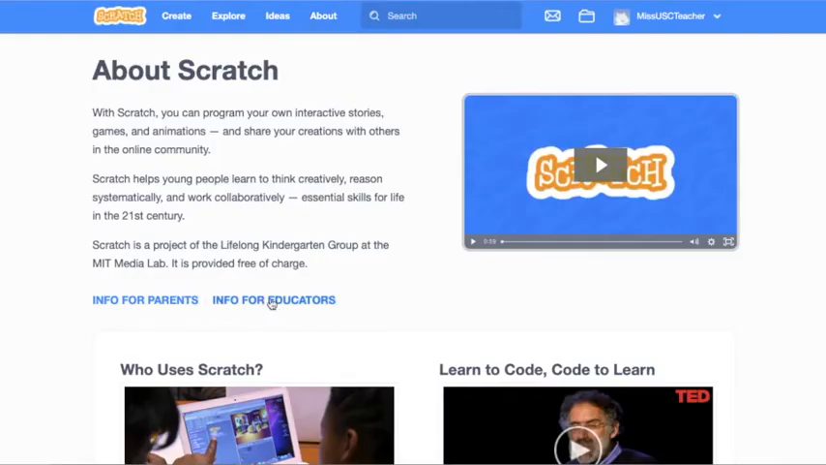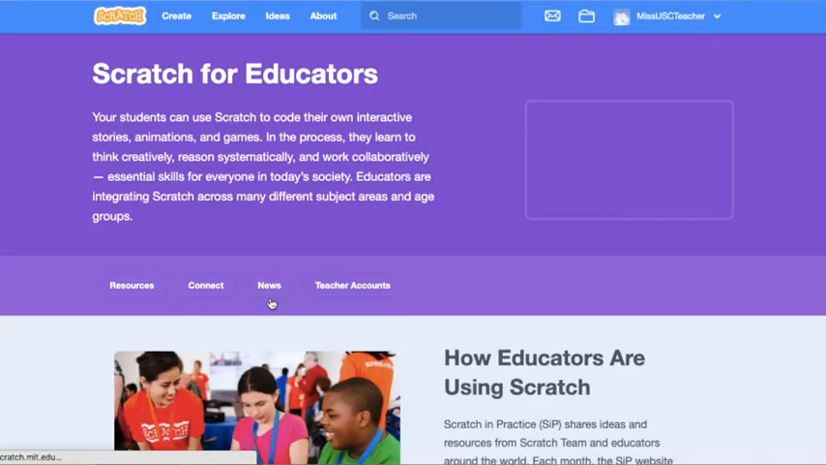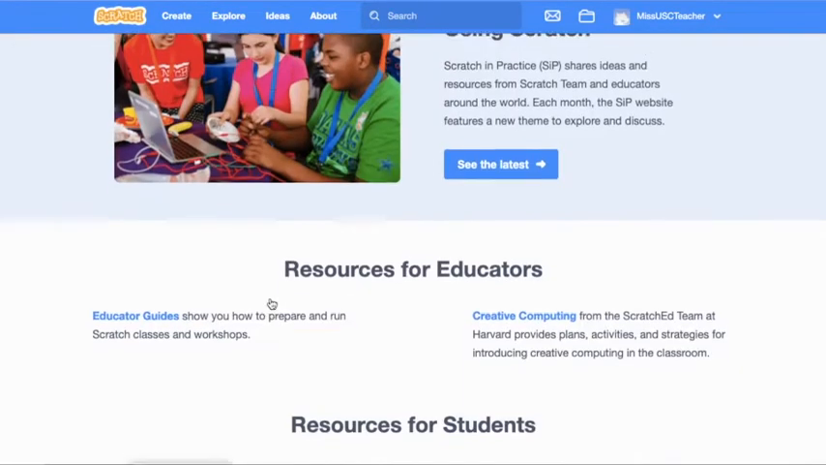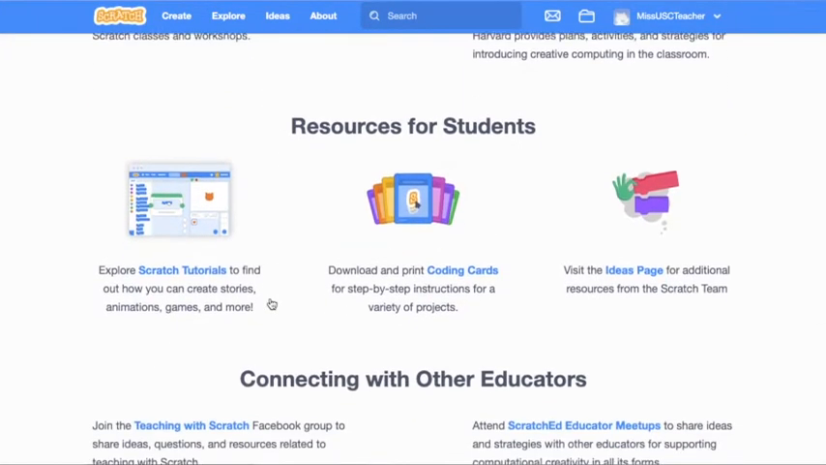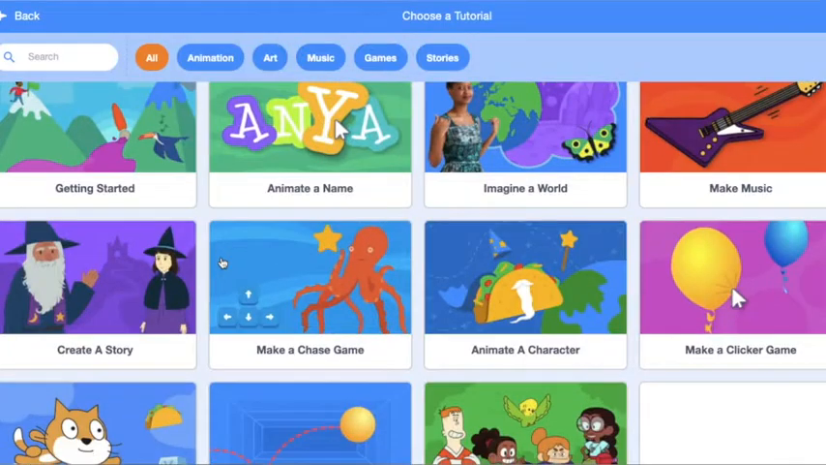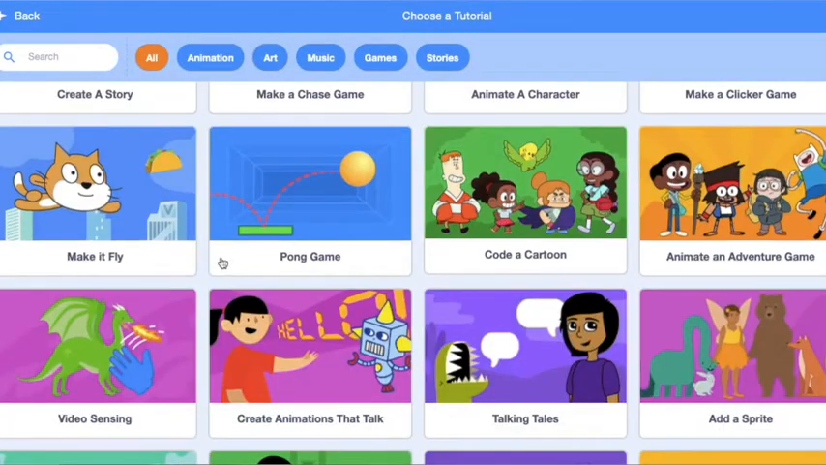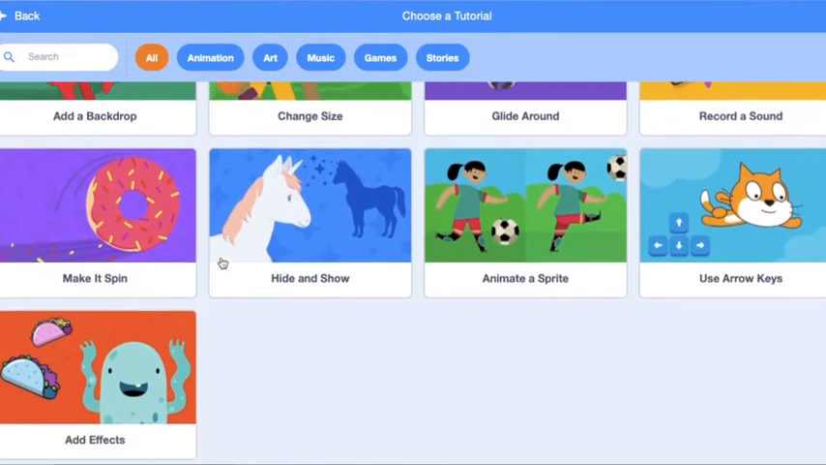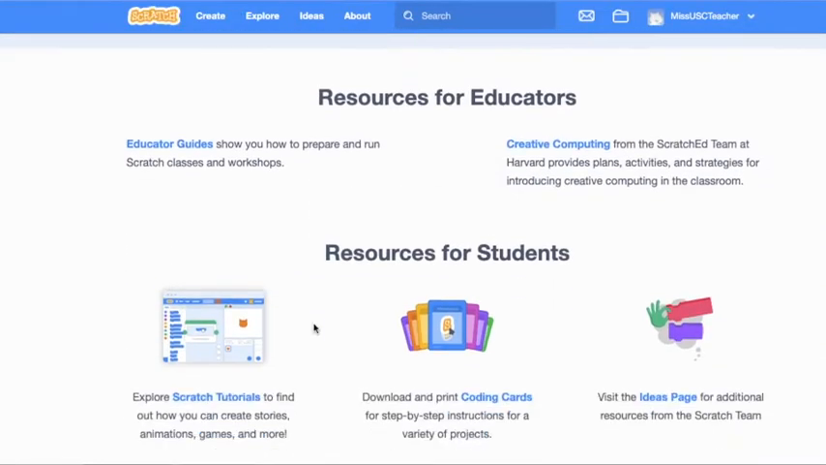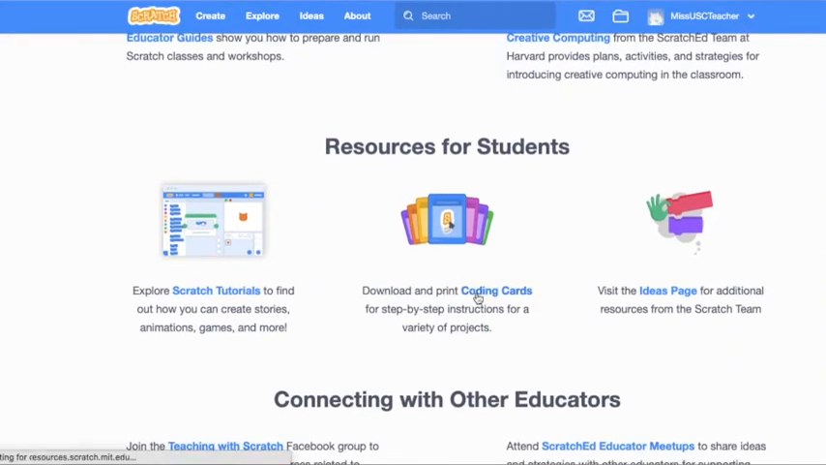Additionally, Scratch's best strength is its huge variety of resources for educators. Just click on the About button, then the Info for Educators button, and you've just unlocked a treasure trove of knowledge. There are links to walkthrough tutorials such as make a chase game, make music, and animate a character, which are designed to help you and your students develop your coding skills.